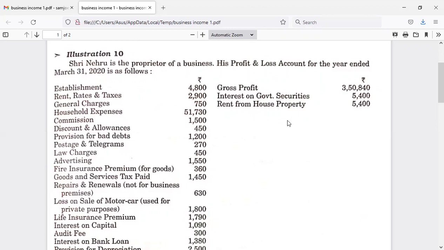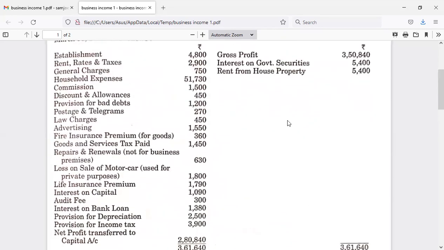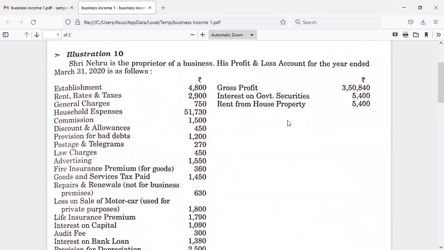Now you know the difference between computation of business income and professional income. In the case of professional income, we have to identify the professional receipts, and we have to identify only the professional expenditures, and whatever difference we are going to get, that will be treated as the professional income.